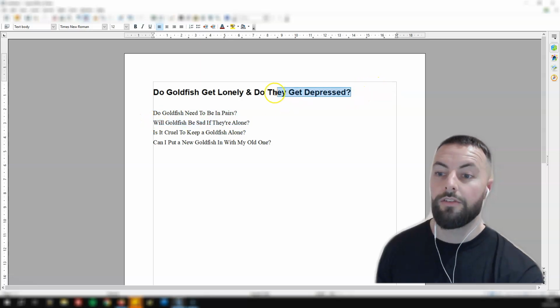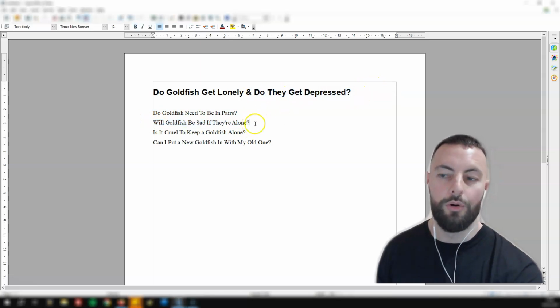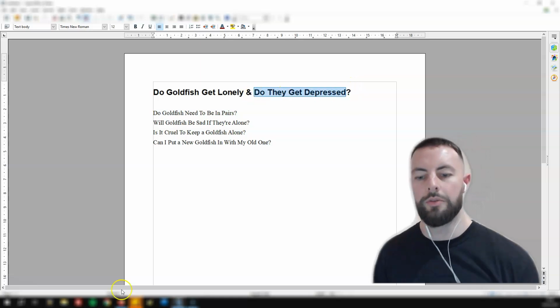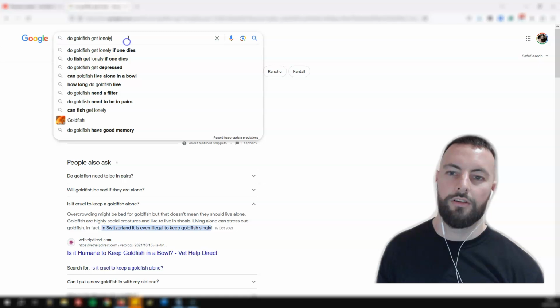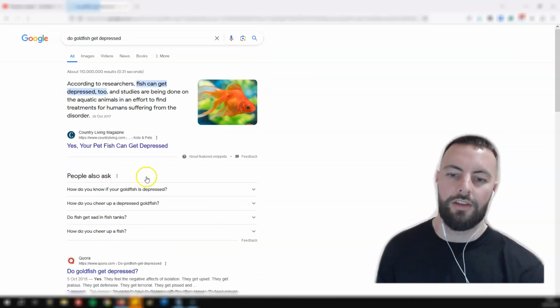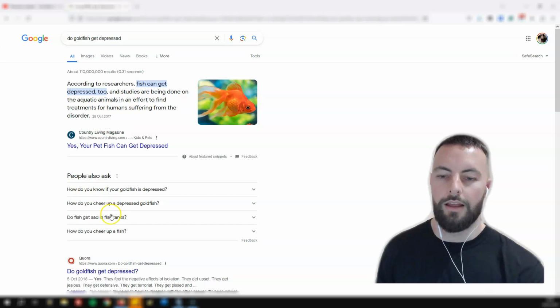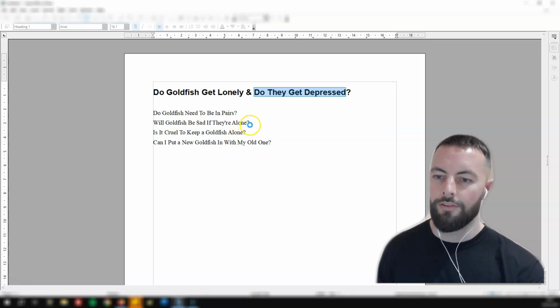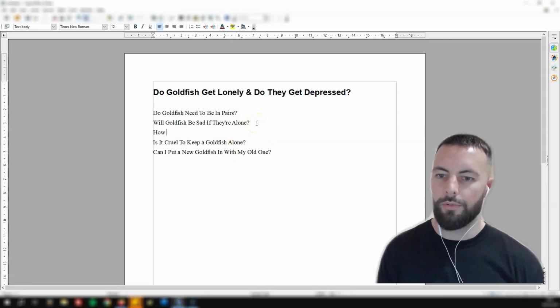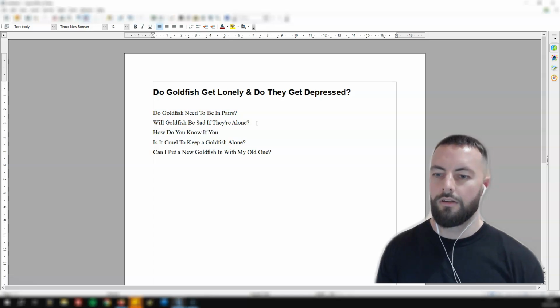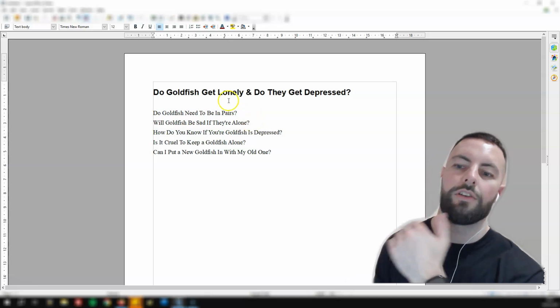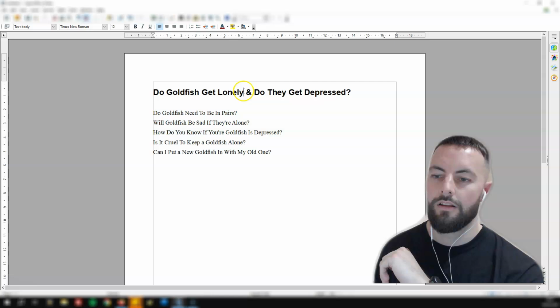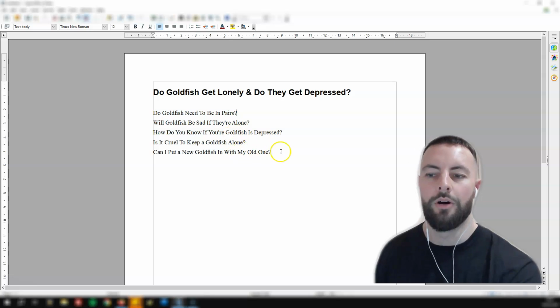You've covered this side here, so you've covered both, because if you didn't cover this section, you'd go to Google, search this keyword and repeat the same, get the people also ask from here. So I'm actually going to do that. How do you know if your goldfish is depressed? So will the goldfish be sad? As you can see, this article very efficiently answers this, it answers that, and it goes on to give people a little bit more information.